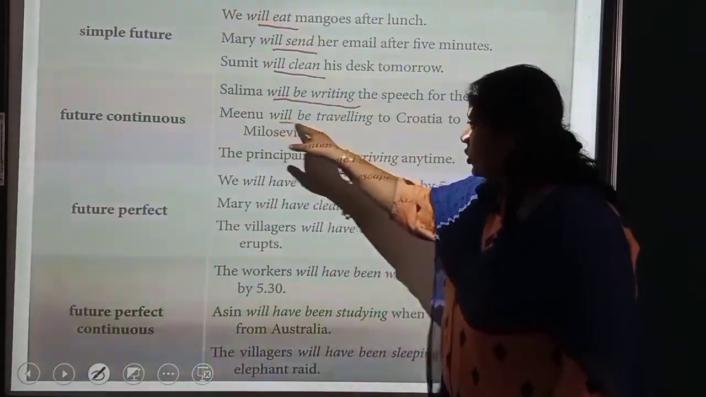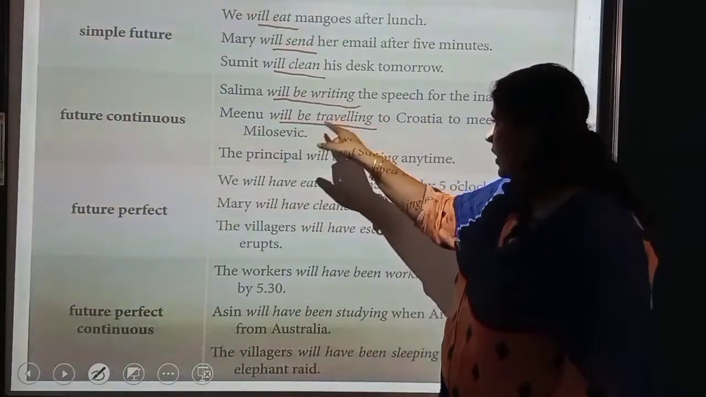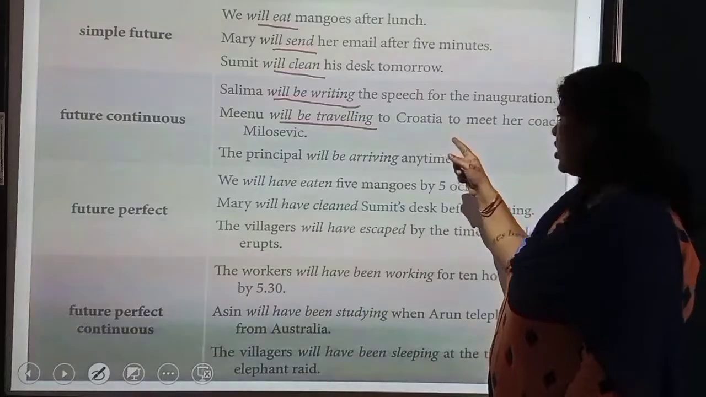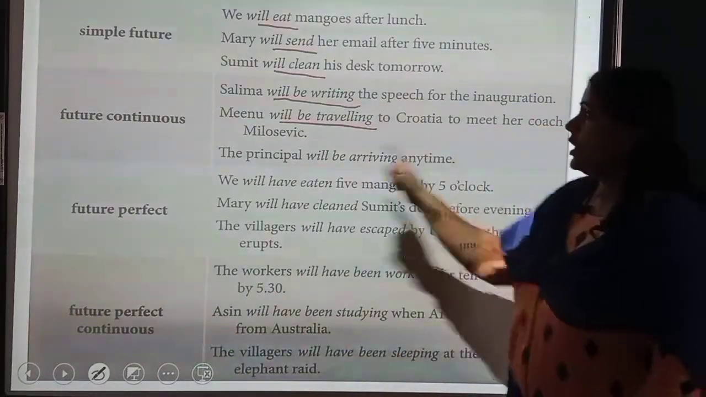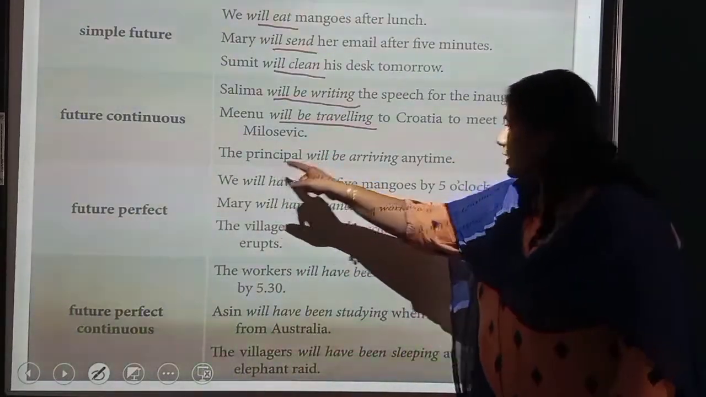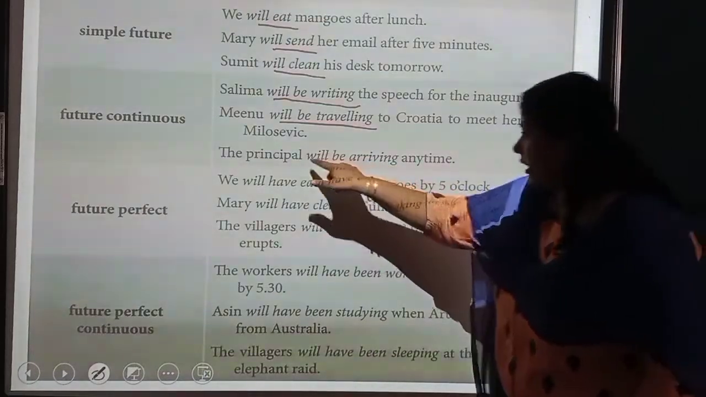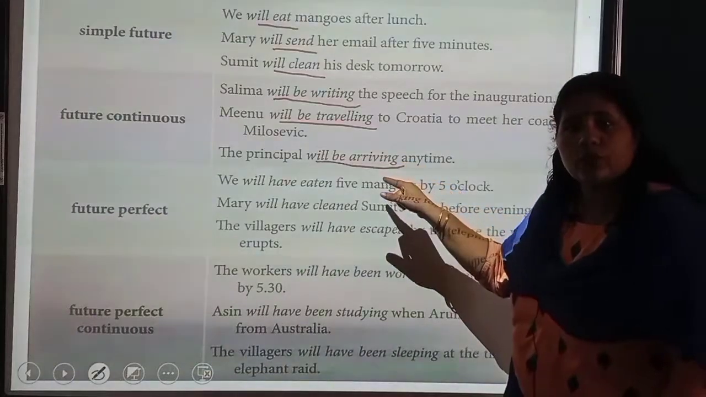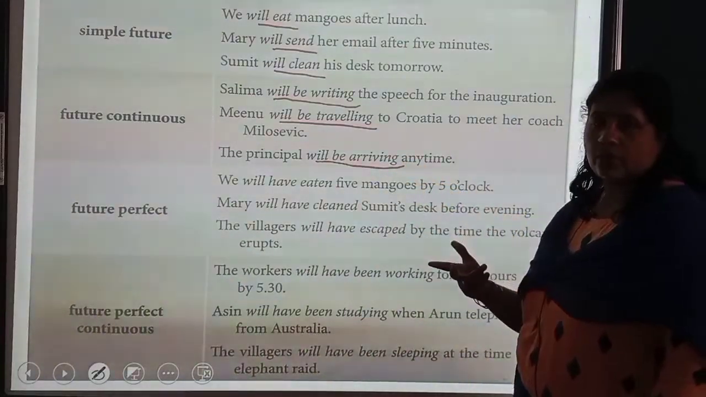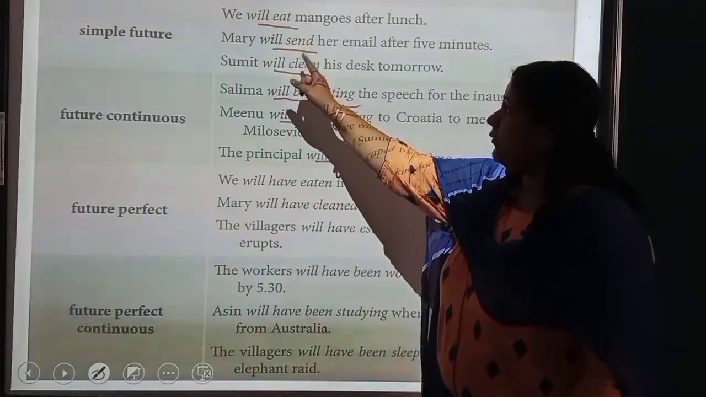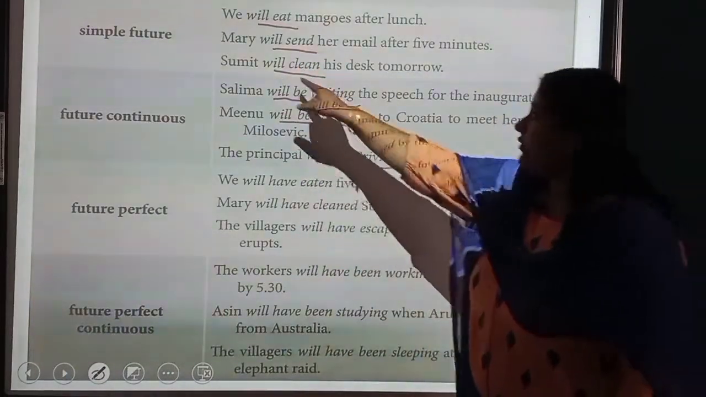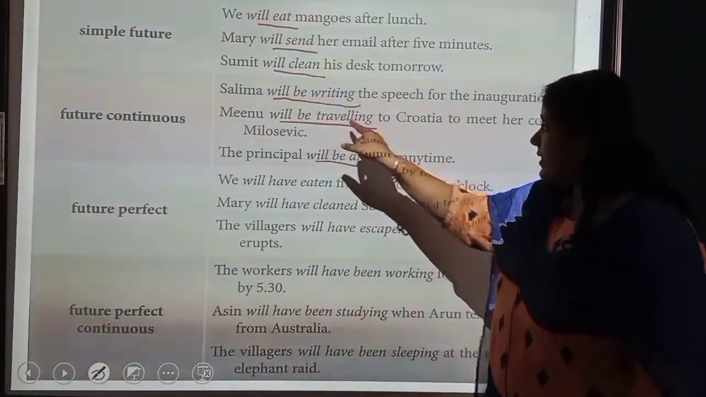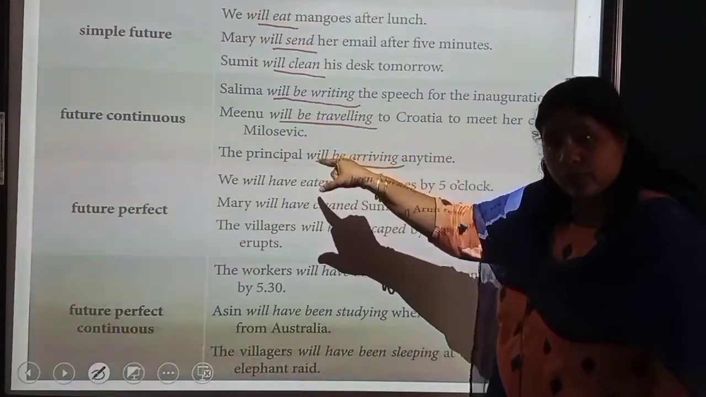Meenu will be traveling. Will plus be plus ing form of the verb. To Croatia to meet her coach Milosevic. The principal will be arriving. Will be arriving. Will plus be plus ing form of the verb. Anytime. So, what is the difference between future simple and future continuous? Here we are just adding will with the main verb. Here we are adding will plus be plus ing form with the main verb.